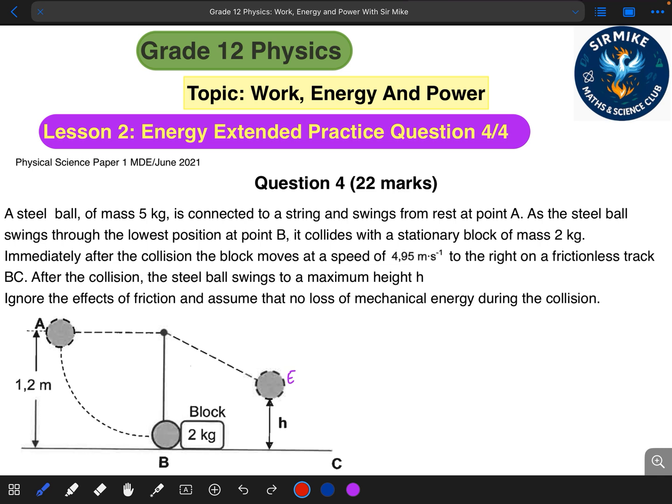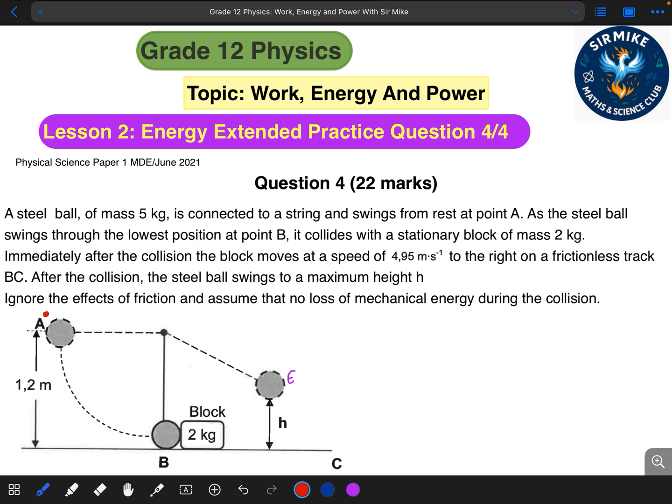For question 4, they said that a steel ball of mass 5 kg is connected to a string and swings from rest at point A. They say that the steel ball swings through the lowest position at point B. By saying from rest, they are simply telling us that the speed of the object at that point is 0.